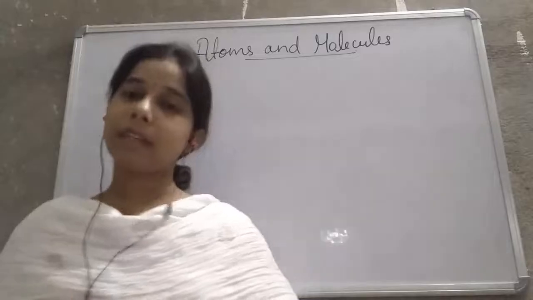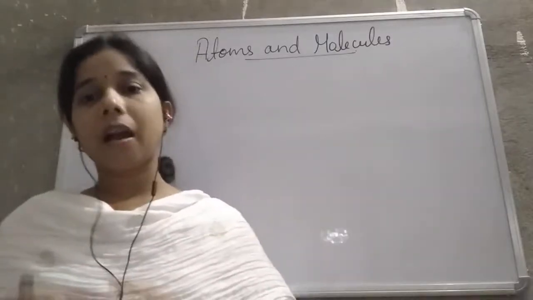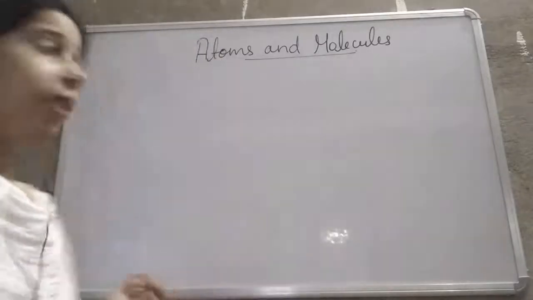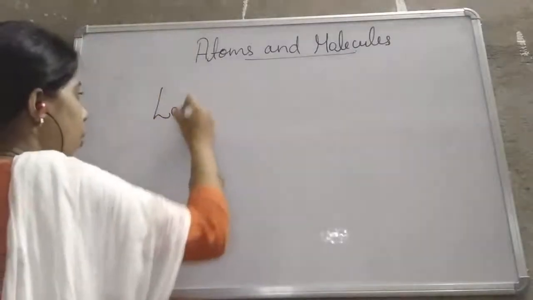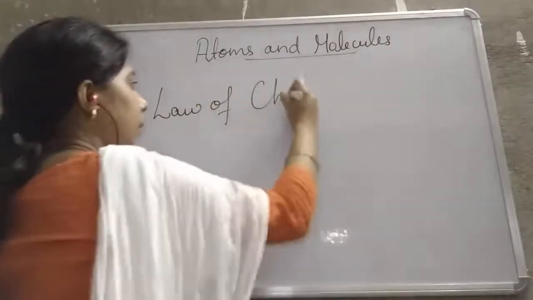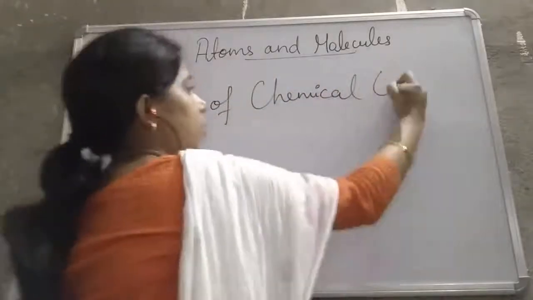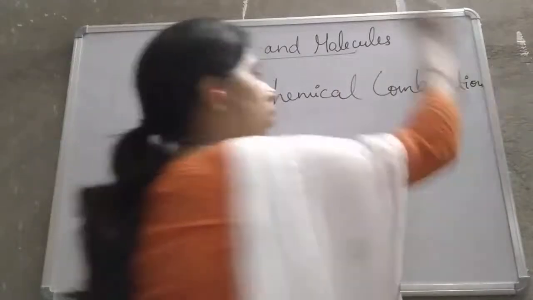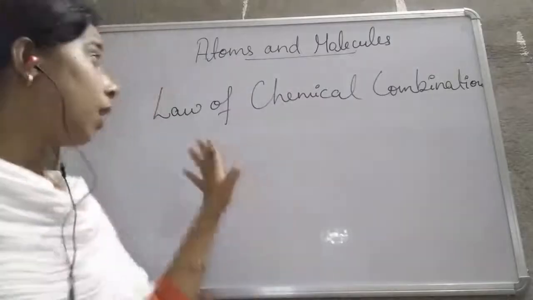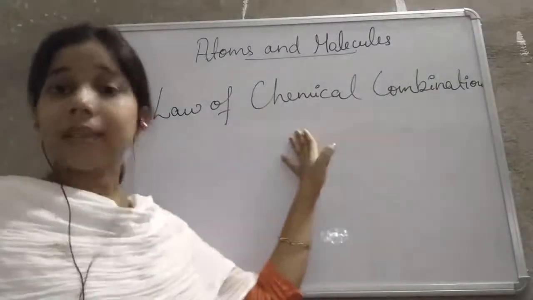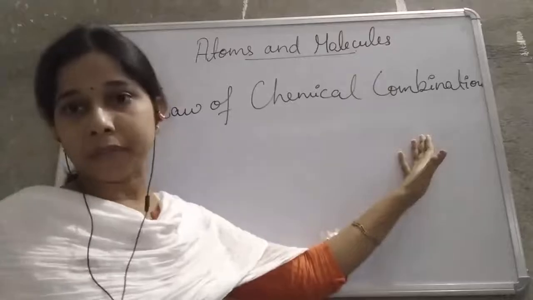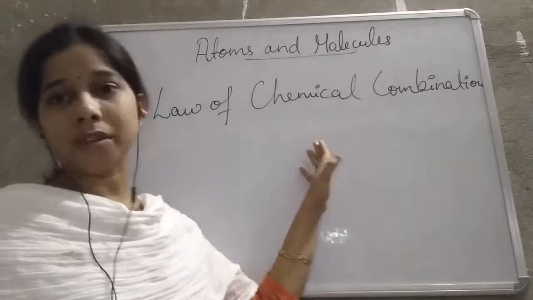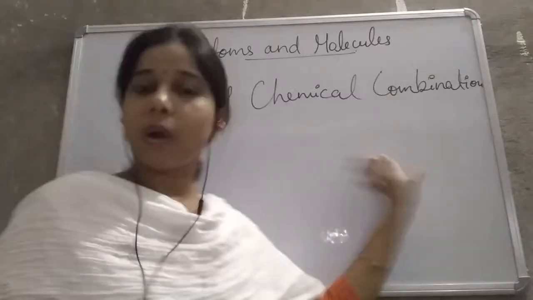All the chemical reactions which occur follow certain laws, and those laws we call the laws of chemical combination. What does that mean, student? The elements that chemically combine together follow certain laws, and we study those laws in the laws of chemical combination.